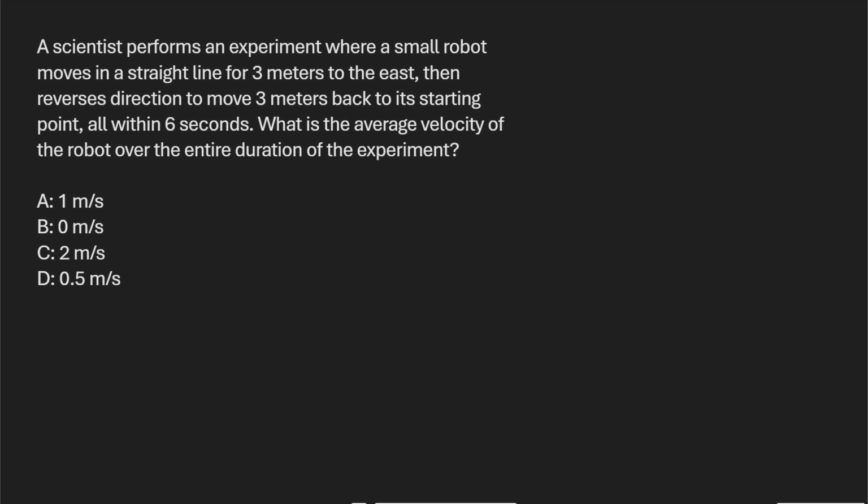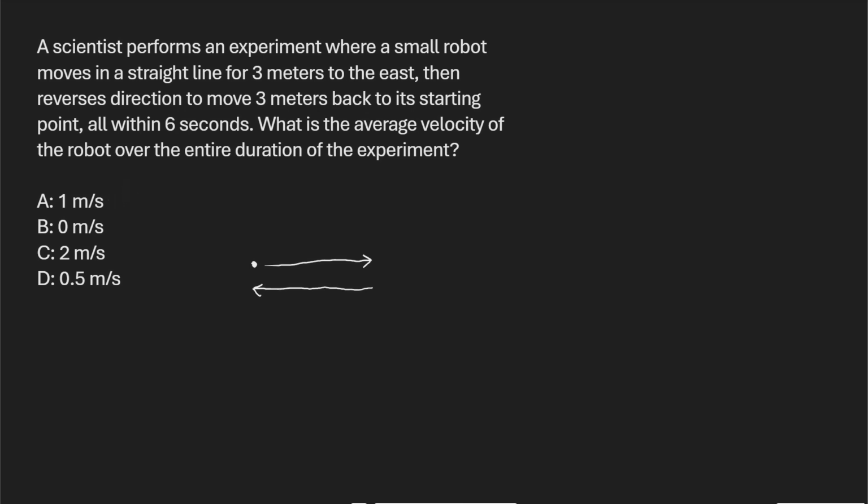But of course, in this case, we've got a robot. The robot moved 3 meters this way, right? And then it turned around and moved 3 meters back to its original location, within 6 seconds. So in terms of speed, of course, we moved a total of 6 meters. 6 meters divided by 6 seconds is 1 meter per second. So if we were asking about speed, it would be A, right? But of course, we're not asking about speed.